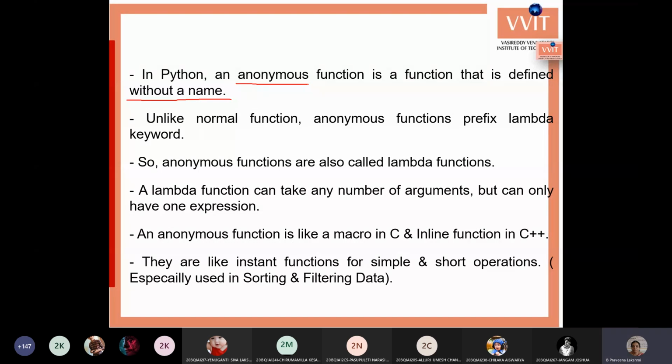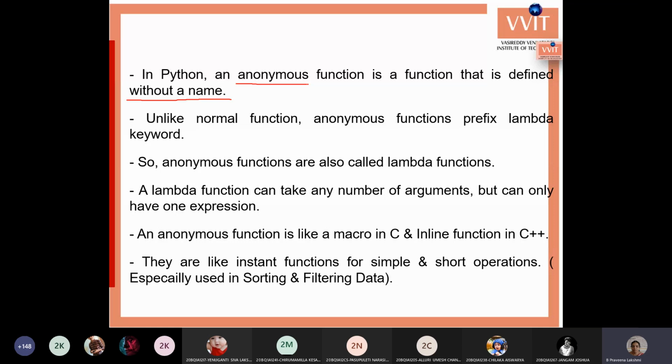Generally we can call an anonymous area or anonymous person or anonymous thing, any place or any person or any object. If you are saying anonymous, it means you don't know the name of the person, or the name of the place, or the name of a particular thing. Then that will be called anonymous, the general meaning of anonymous.